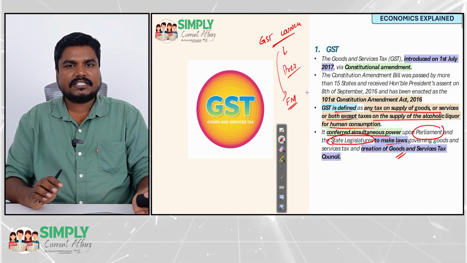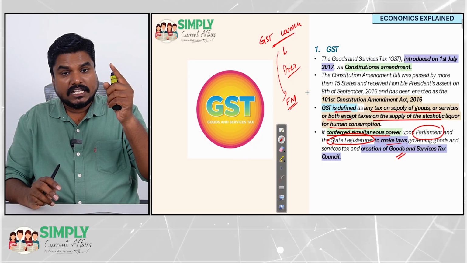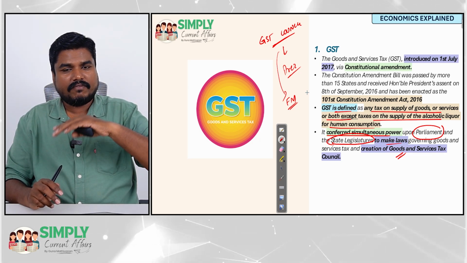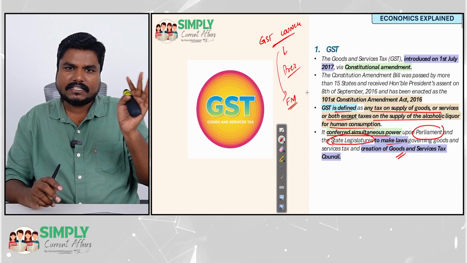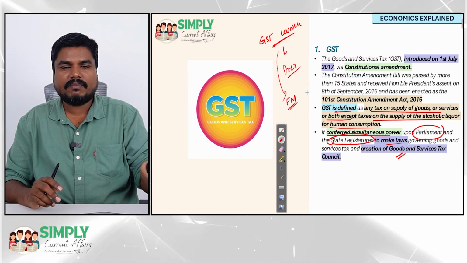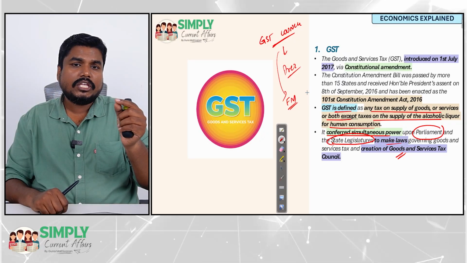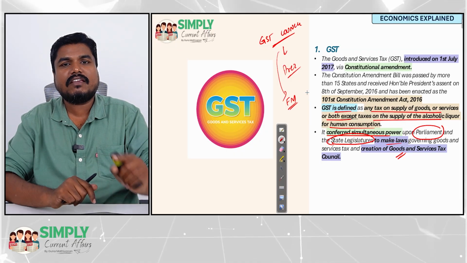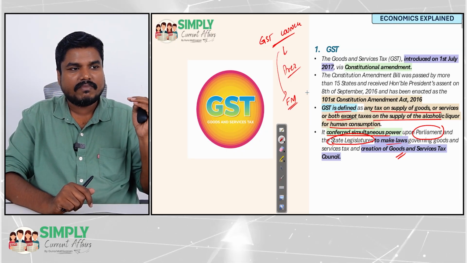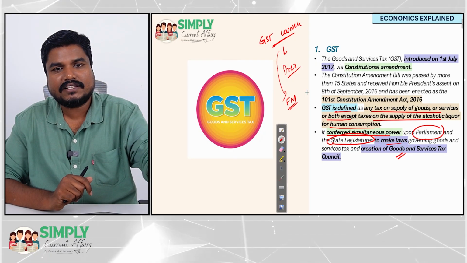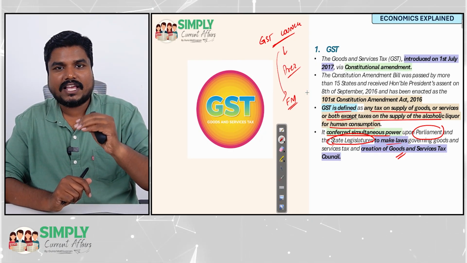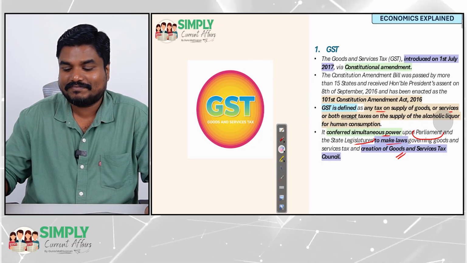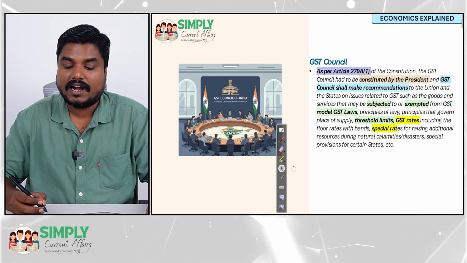Who are all the members of the GST Council? The Finance Minister, and the Minister of State under the Finance Ministry. All the state governments will send their representatives, usually the finance ministers of the states. Union territories with a legislative assembly will also send their representatives. So the central government has representatives, state governments have representatives, and union territories with a legislature have a representative in this GST Council. This council alone is a very big topic which we will discuss in another class.